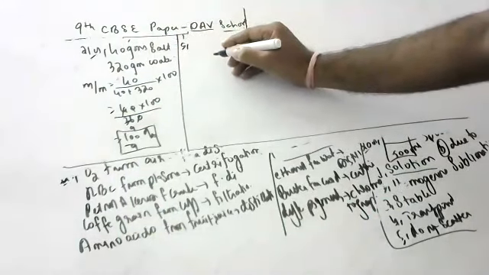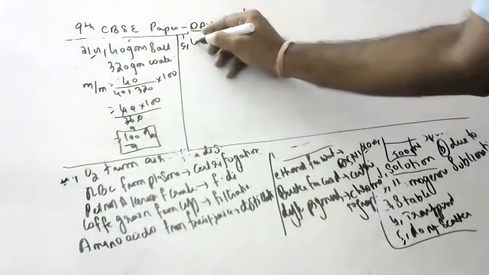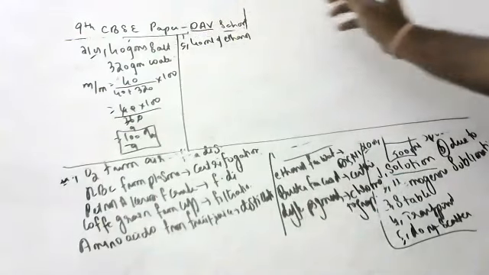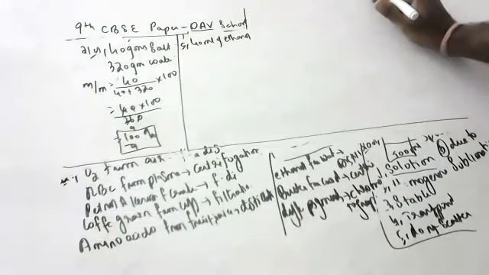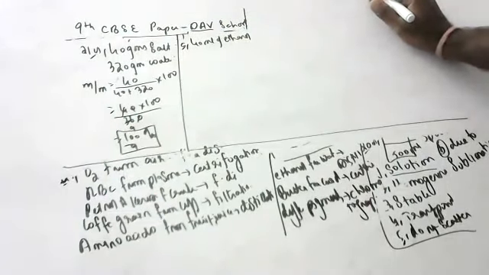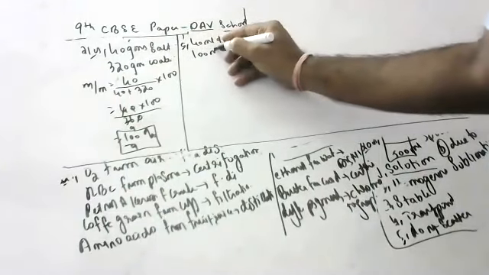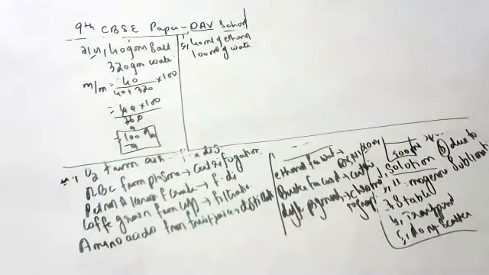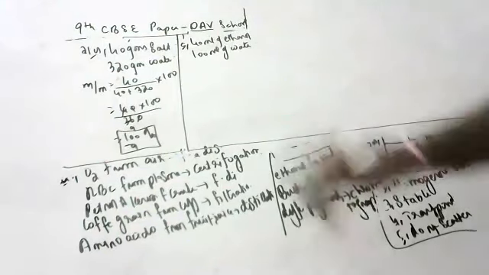A solution contains 40 ml of ethanol in 100 ml of water. Calculate the concentration in terms of volume percentage of the solution.